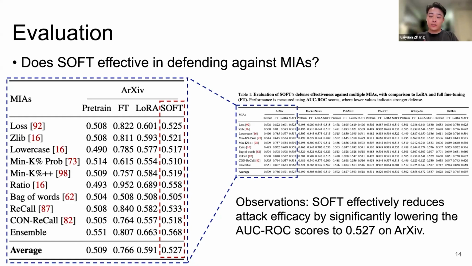Now let's look at SOFT. We bring the attack AUC all the way down to 0.52. This is very close to random guessing, and we have effectively neutralized this attack. And importantly, as we detailed in the paper, we achieved this strong privacy protection with only a minimal trade-off in model utility.